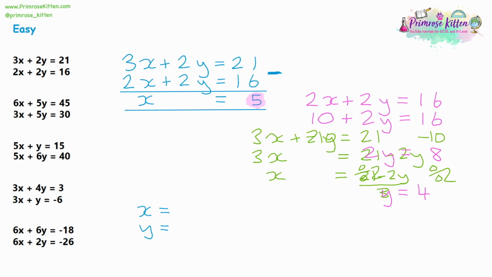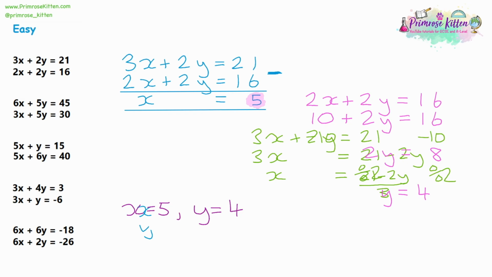So what we want to do now is write a nice clear answer right at the end. I'll write this in a new colour to show it's an answer. So we've got x is equal to 5 and y is equal to 4. And always leave that answer at the end, write it out again, just so the examiner doesn't get mixed up by working out and can't find your answer.